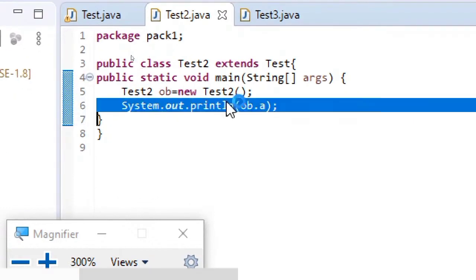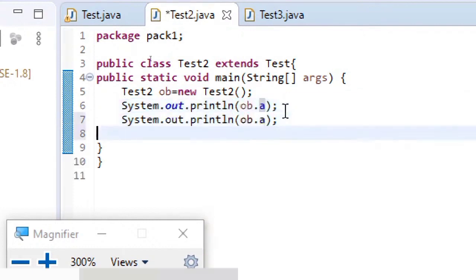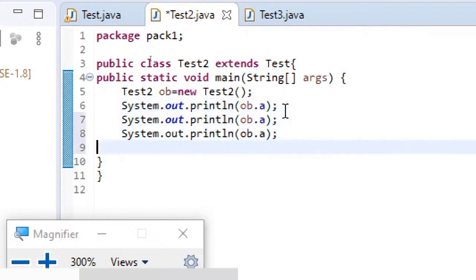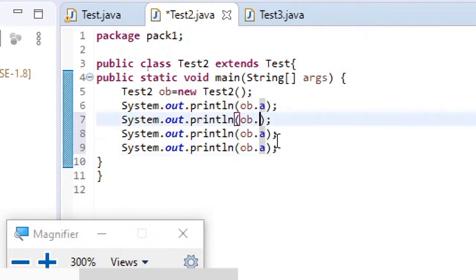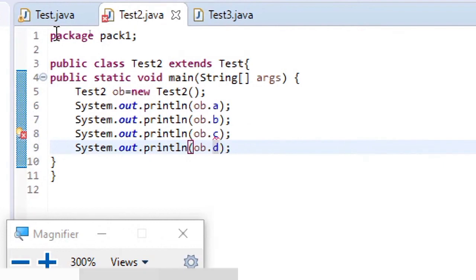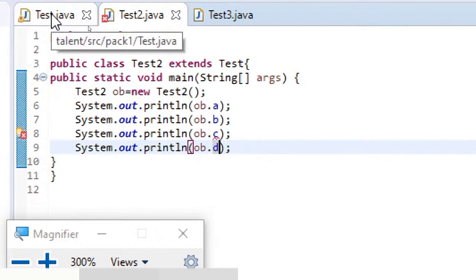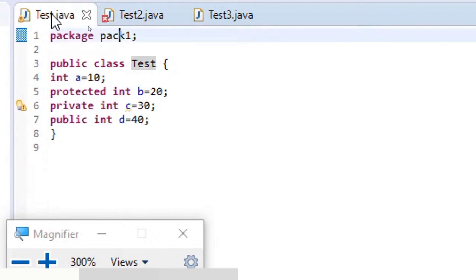Now similarly we'll try to access and see if it is possible to access the remaining variables or not: ob.a, ob.b, ob.c, ob.d. Once again, here we have three classes under the same package: test, test2, test3. test2 is the child of test class, and test3 has no relationship with test class.